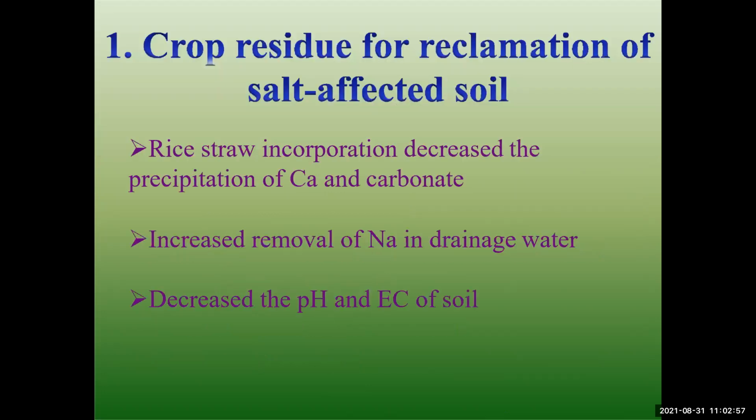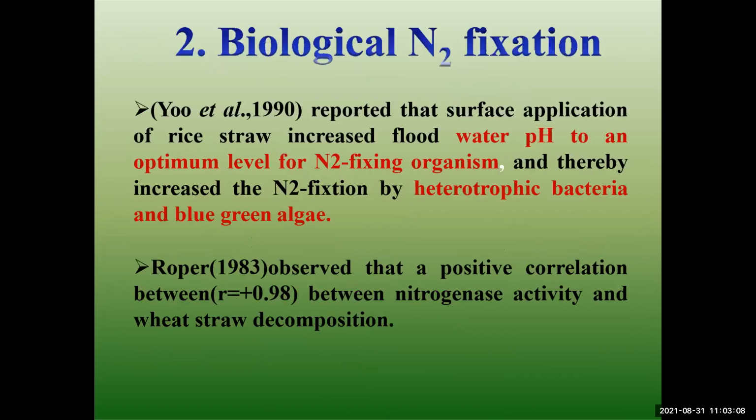The crop residue for the reclamation of the salt affected soil. Rice straw decreases the precipitation of calcium carbonate and increases the work on inhaling the dry water, decreasing the pH in the soil. The biological nitrogen fixation is reported